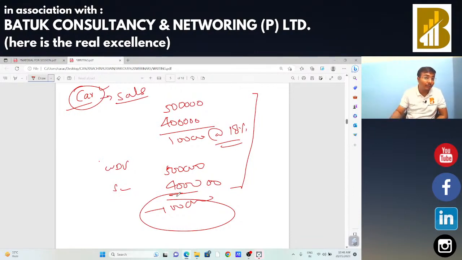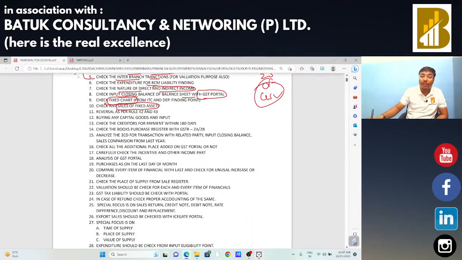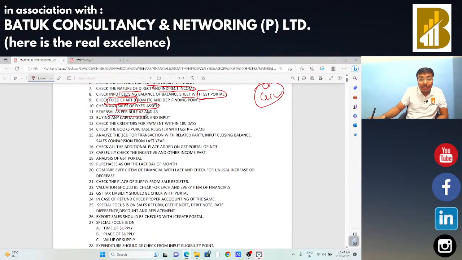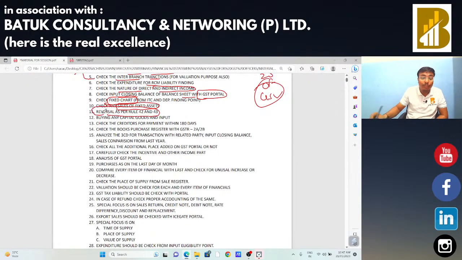How can we do the analysis of financial statements? Sir, next we need to analyze the reversal as per rule number 42 and 43. When we started the session, we discussed that first I am going to check the nature of that particular entity and what type of business the entity is involved in. Suppose the entity is involved in exempted as well as taxable supply. In that case, we need to check whether the reversal as per rule number 42 and 43 of the CGST rules is done or not.